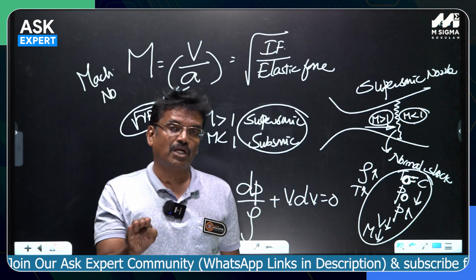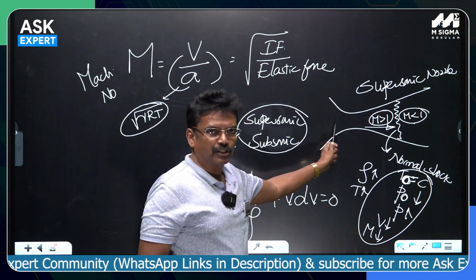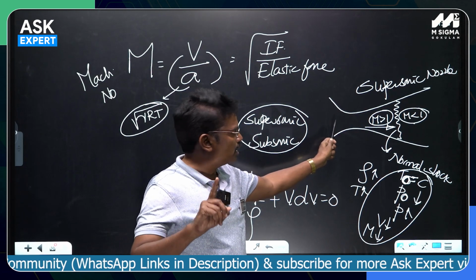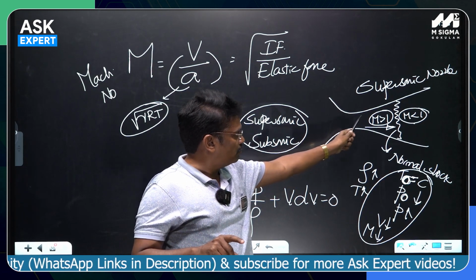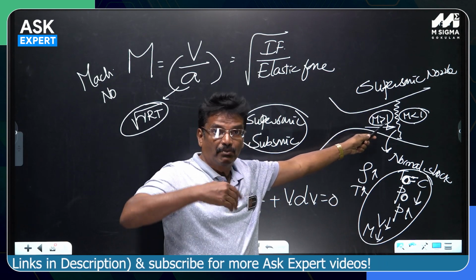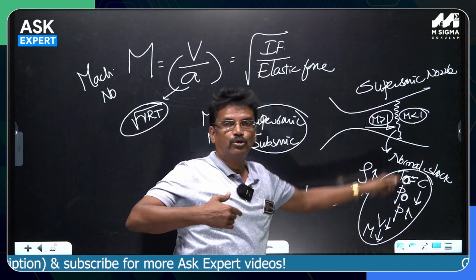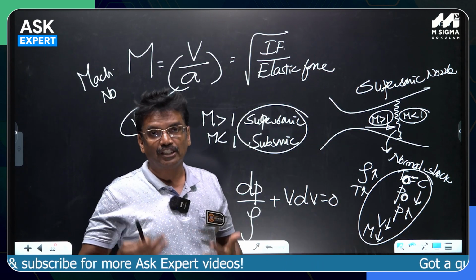In such supersonic nozzles only, that too in the diverging portion. It will never happen in the converging. You will never see the shock in the converging or at the throat. You will see it only in the diverging portion, because there only the velocities may reach supersonic velocities and abruptly it may decelerate to the subsonic. Why does it happen? You may think about why it is happening.